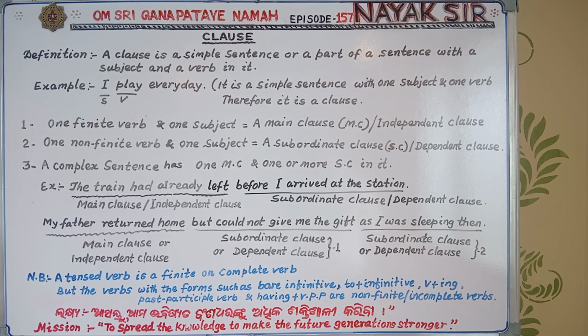And some words like before, after, as, when, while make a finite verb non-finite or incomplete. So you have to find out from the sentence which part having a subject and a verb is not depending on other parts of the sentence, that is the main clause.